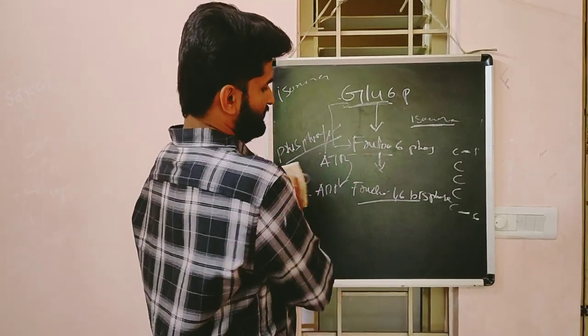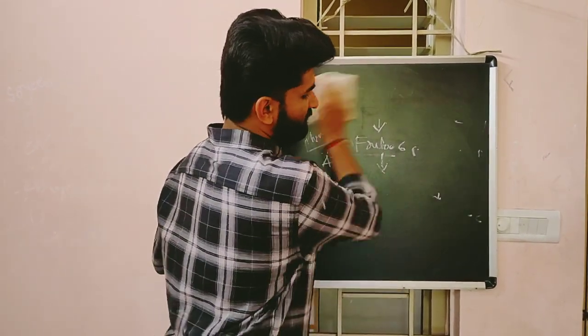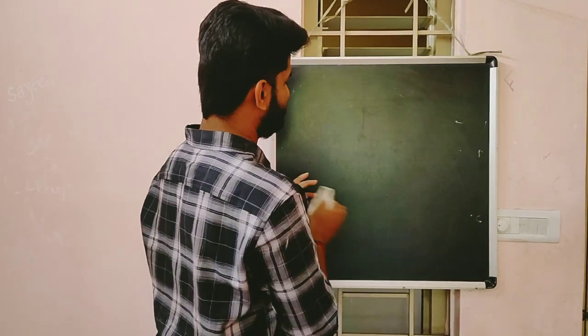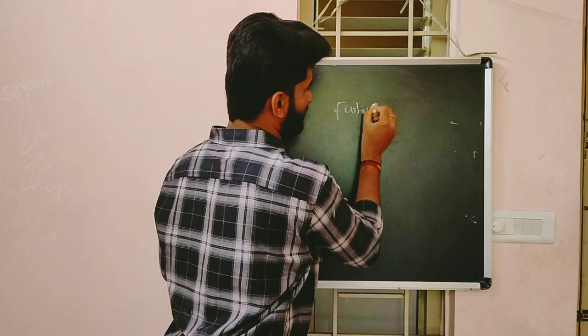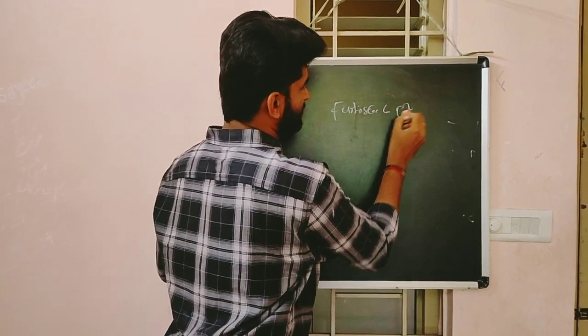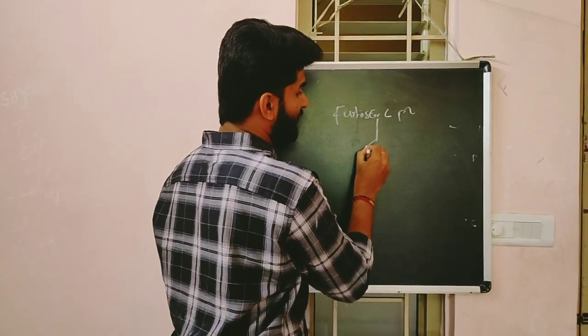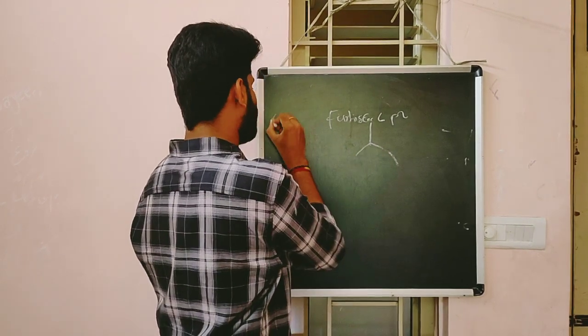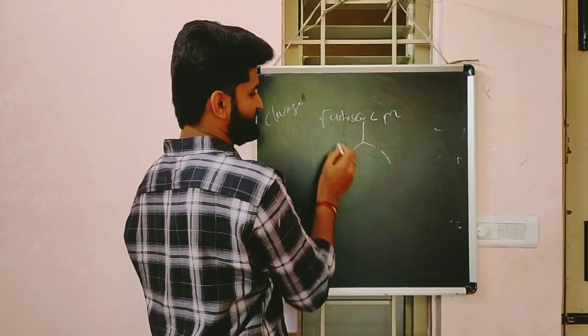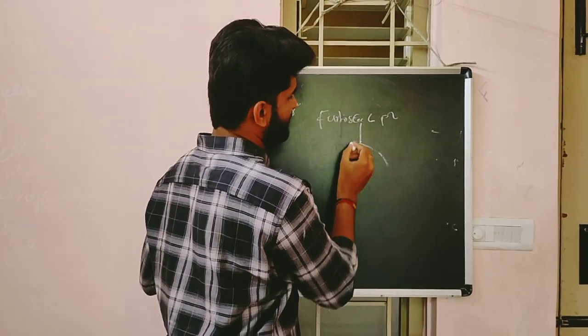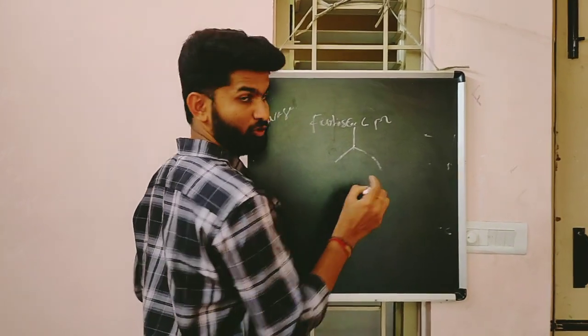After the formation of fructose 1,6 bisphosphate, it undergoes a cleavage reaction and splits into 3-carbon compounds.